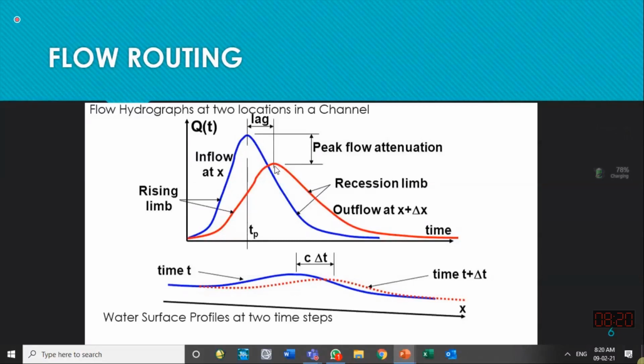But if some channel is being added in this reach, for example, another river joins in this 80 kilometers, then it is not necessary that it will always go down. But if the channel has no confluence, no inflow, then it will be attenuated. And if we see the same river or same reach in the longitudinal direction along the length,